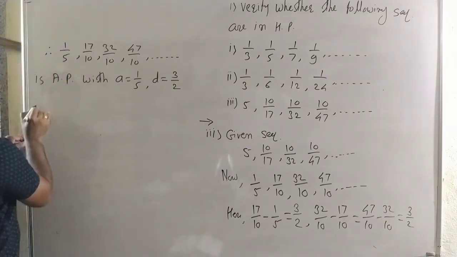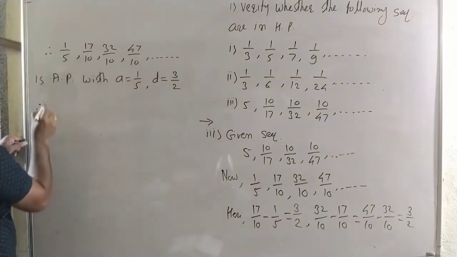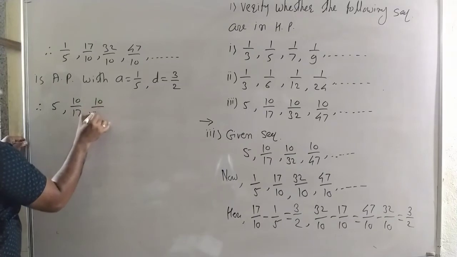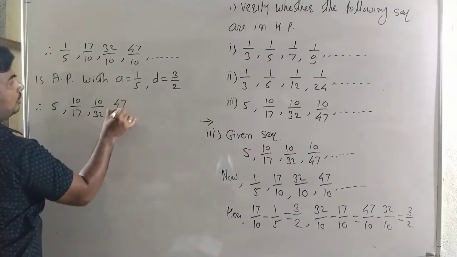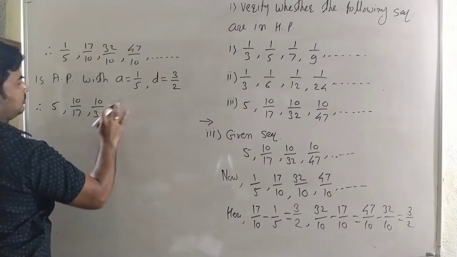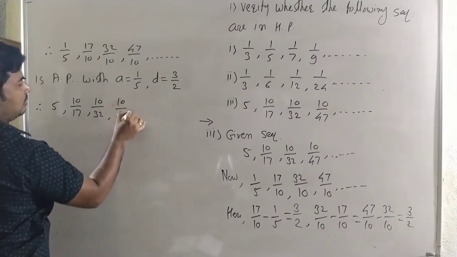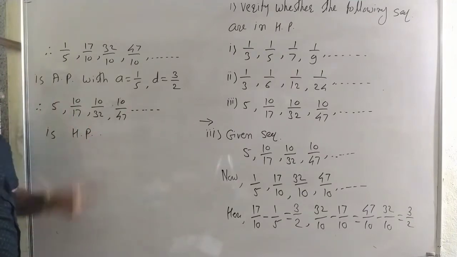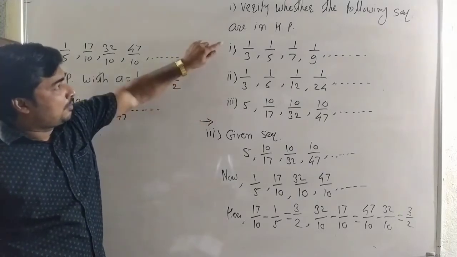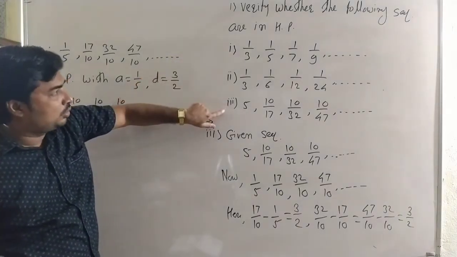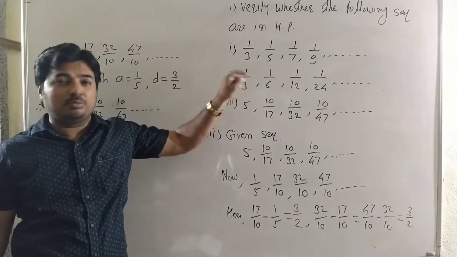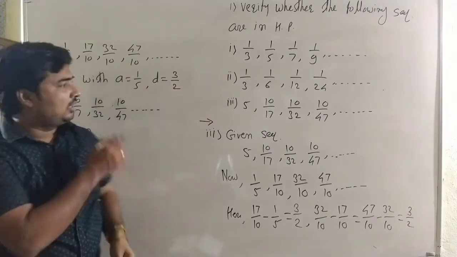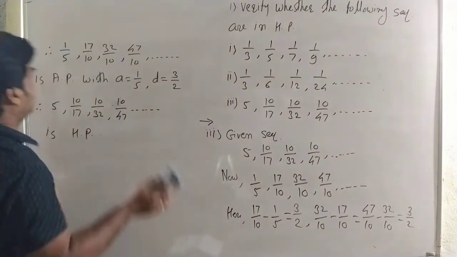And therefore the reciprocals of this sequence, 5, 10 by 17, 10 by 32, and 10 by 47 up to dash, is a harmonic progression. See carefully. Out of 3 examples, the first is a harmonic progression, the third is a harmonic progression, but the second is not in a harmonic progression because the reciprocals are not in an arithmetic progression for the second example. Okay. Now we see the next example.